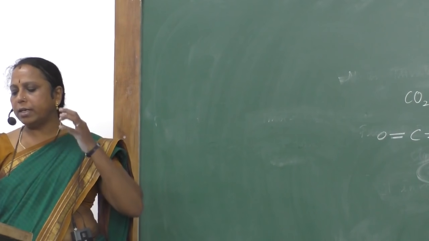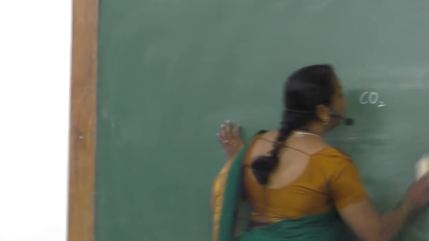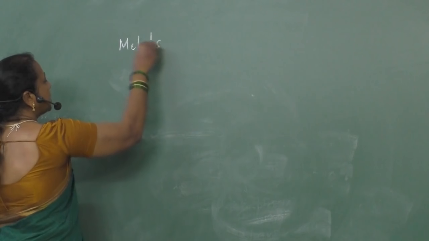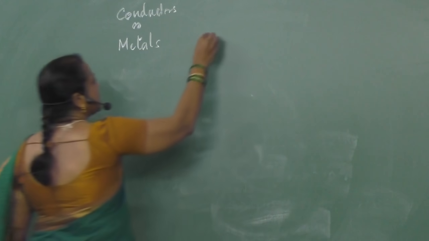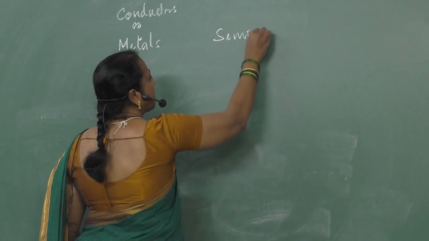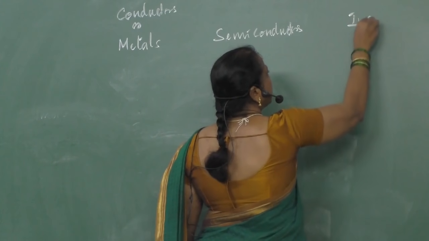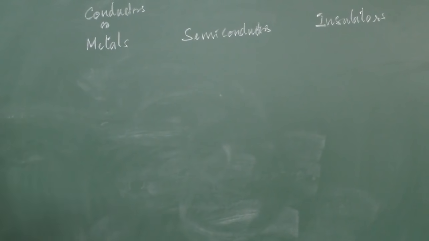13th question. Differentiate metals, insulators and semiconductors in terms of band theory. This is a collective question, but in the exam they will ask you the difference between any two. Now let us take up metals. Instead of metals, you can write conductors, good conductors, semiconductors, and insulators. So we explain the conductivity of these three solid substances by using band theory.